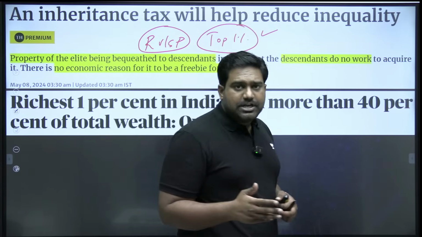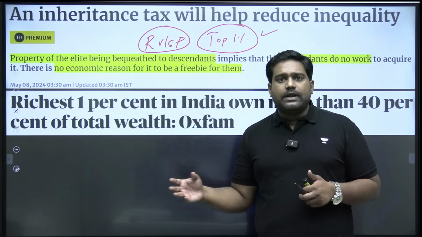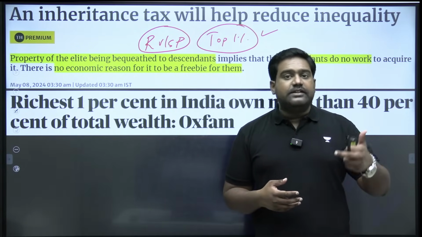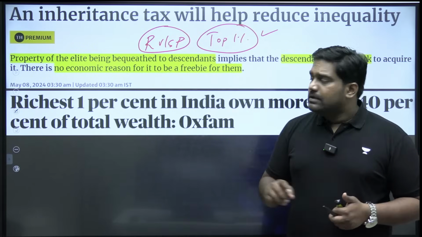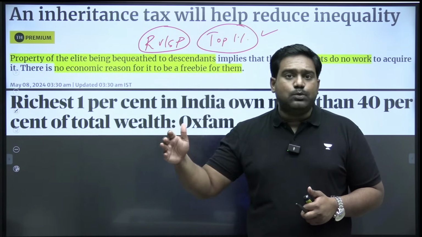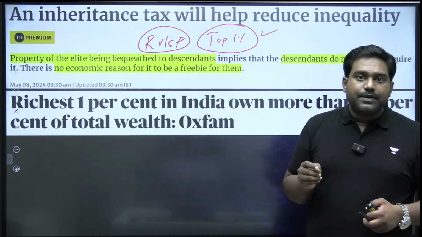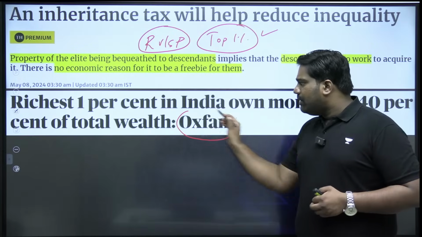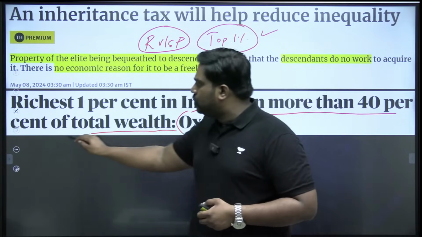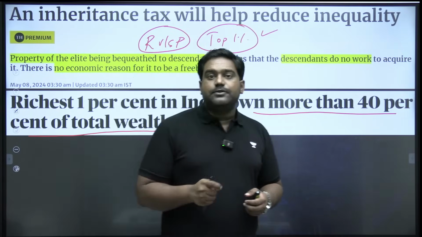In the last 3 decades especially, India has done phenomenally well when it comes to tackling poverty. Through various social welfare programs and through redistribution of resources, the government has been able to uplift millions of people from poverty. However, if you look at the wealth and income divide between the top 1%, the elite 1%, and the rest 99%, there is a massive divide that exists. Recently, Oxfam brought out a report that richest 1% in India own more than 40% of the total wealth in the country. So this makes India one of the most unequal countries.